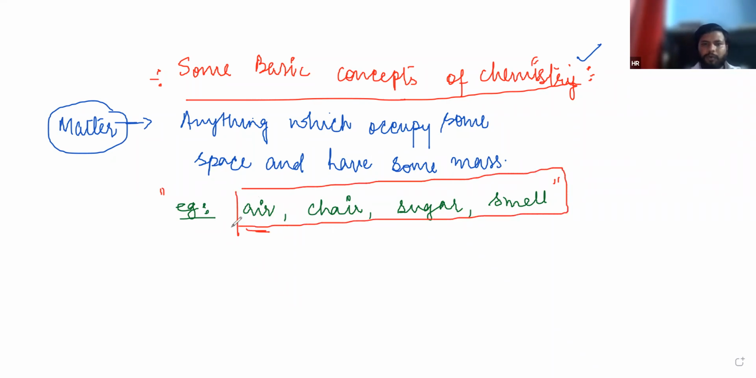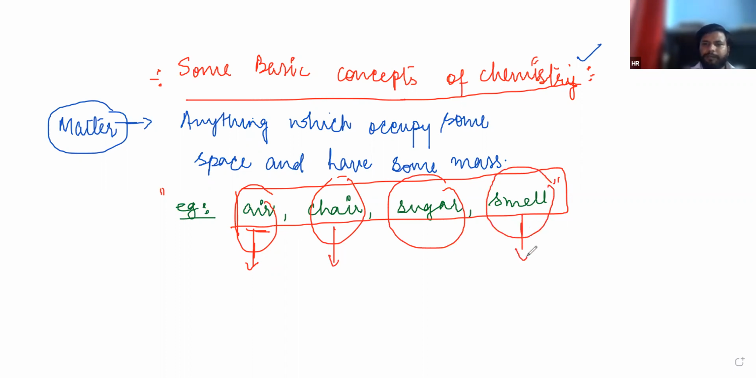Here are 4 options: air, chair, sugar, and smell. Which one of the following is not matter? Smell. Exactly, because air is a gas, it occupies a space and has some mass. Chair also occupies space. Sugar also occupies space and has some mass. Smell is not matter because it doesn't occupy space and it doesn't have any mass.